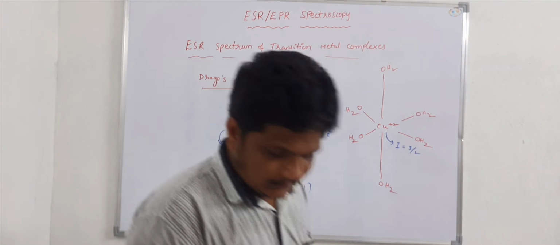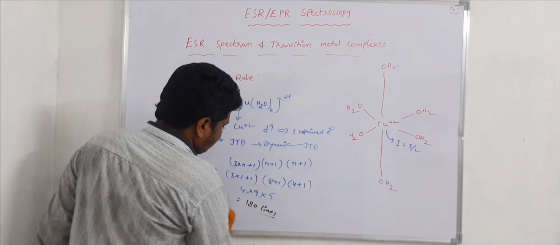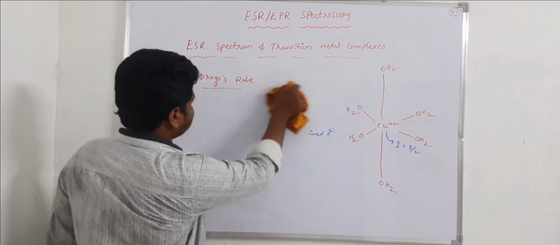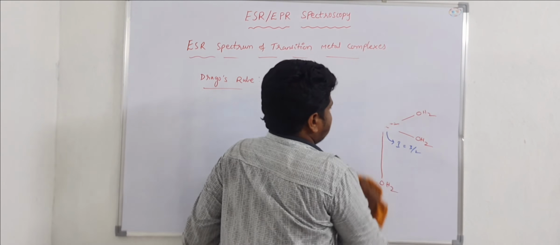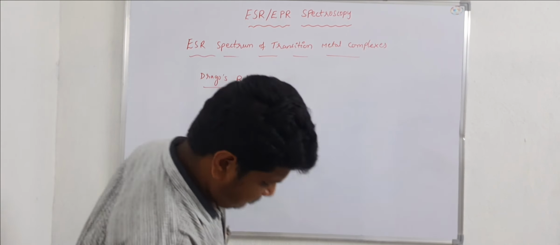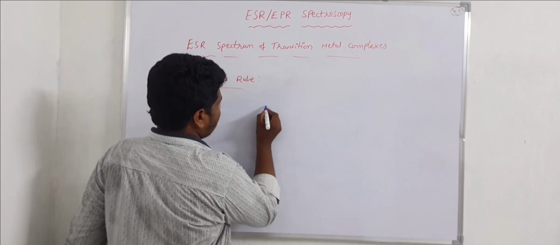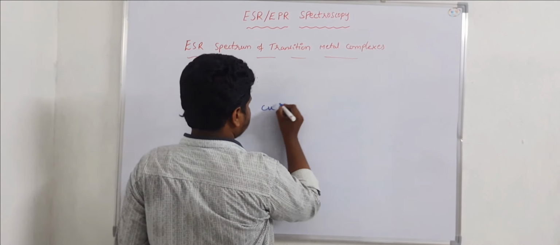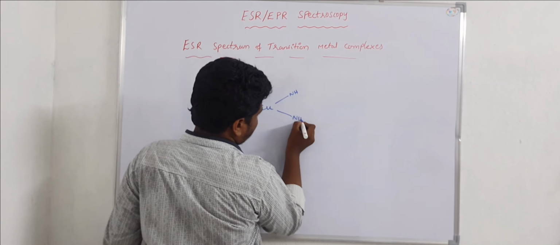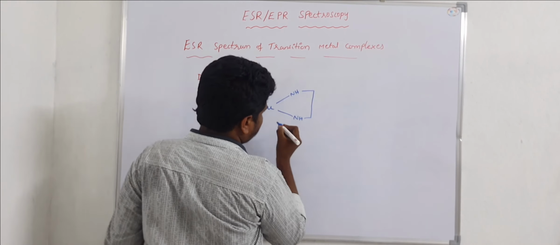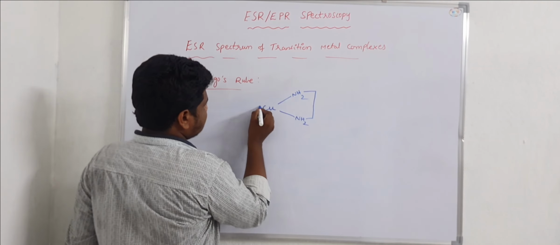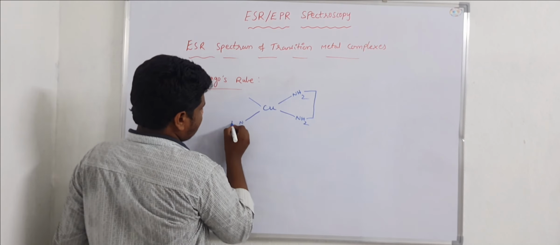Now let us discuss another example. Here copper, this is ethylene diamine and this is NH3.